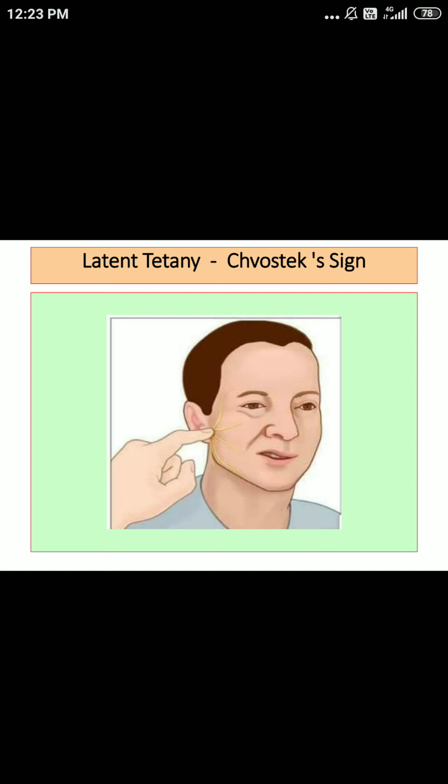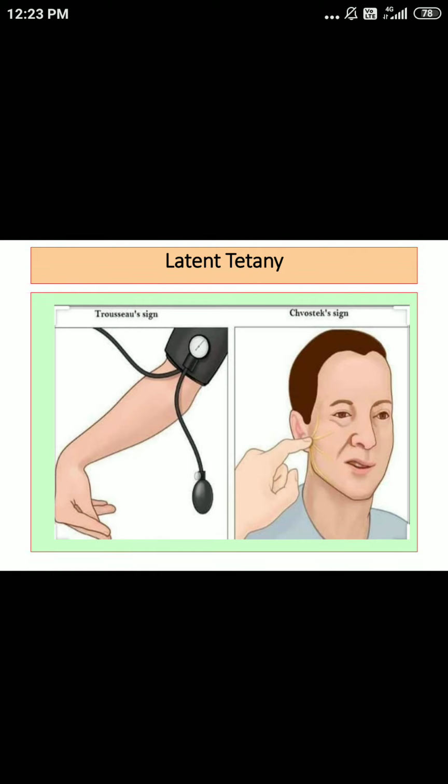So initially you should pay attention to the angle of the mouth, then the nose, then the eye and other facial muscles. As far as Chopstick sign is concerned, you may find about 10% of the population, even with a normal calcium level, can show this sign. So the most important sign is Trousseau's sign. Attention should be paid to Trousseau's sign.